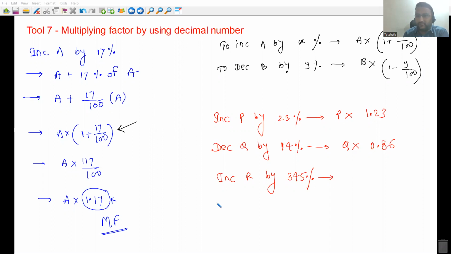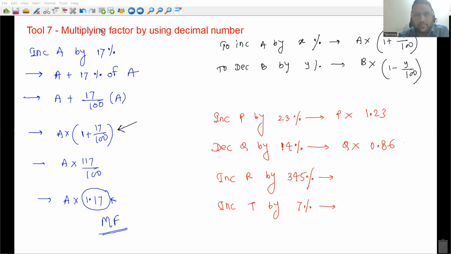Increase R by 345%, everyone, tell me. How to do the multiplication is a different thing. As of now, identify the multiplying factor and don't be in a hurry, everyone. What I said, you can get the multiplying factor within a second only if you understood the concept. So first, try to understand the concept.